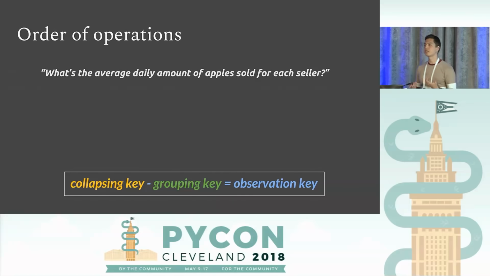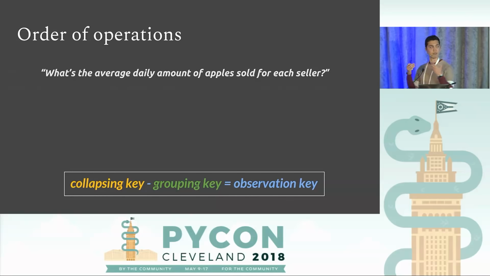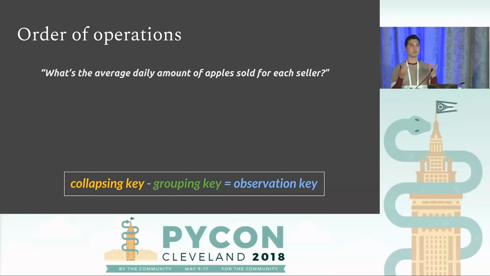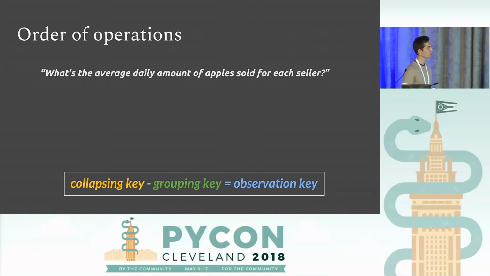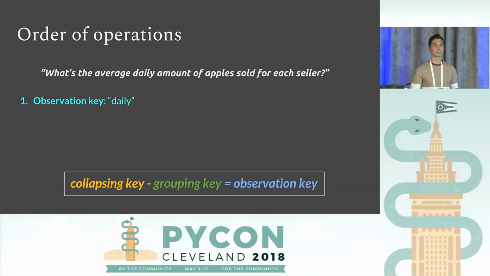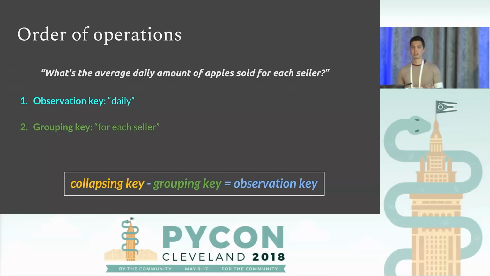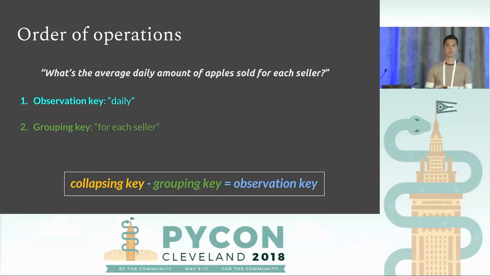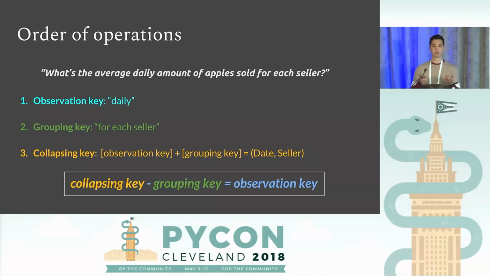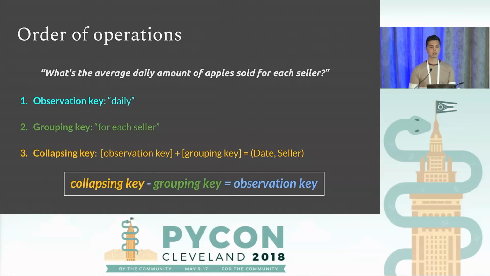So how do I actually parse a question like this? Like, if someone assigns me this question, what am I thinking? Well, I can see the observation key, that's daily. I can see the grouping key, that's for each seller. The collapsing key, well, I can move terms a bit and say, that's the observation key plus the grouping key.